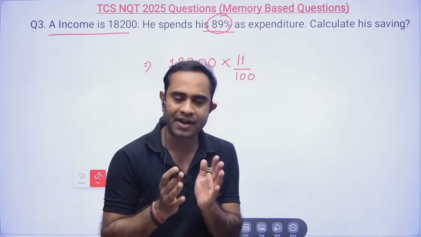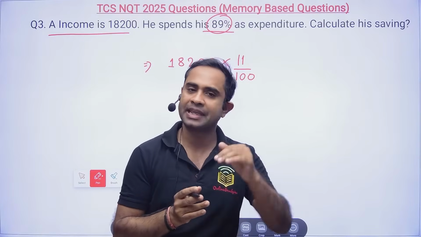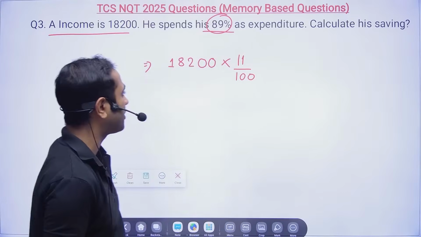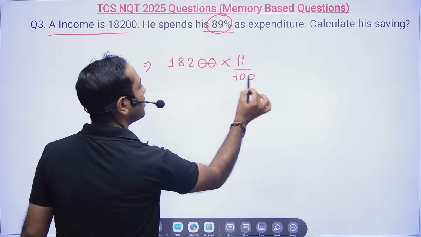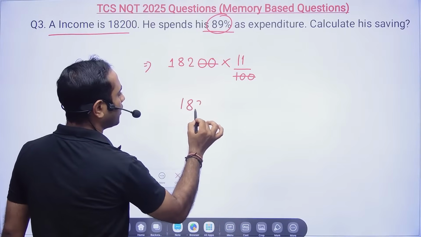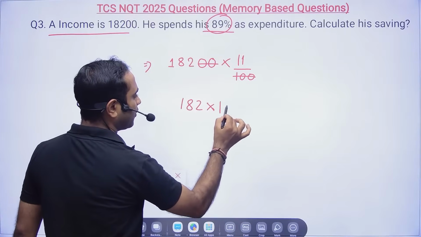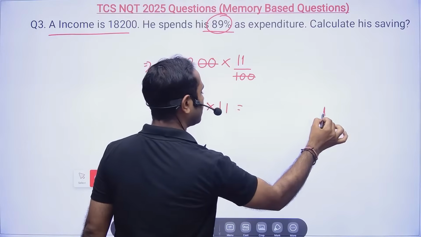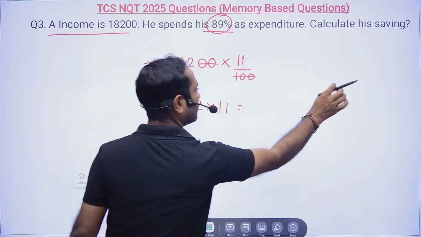If you have 100 rupees, so 100%, and you spend 89%, then how much will be remaining? Obviously 11%. That's what you have to calculate. Now 182 into 11. So this trick you should be knowing. How to multiply with 11?